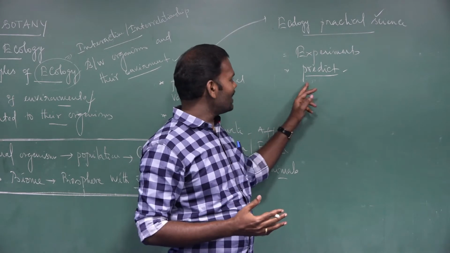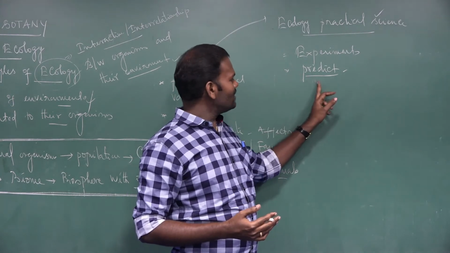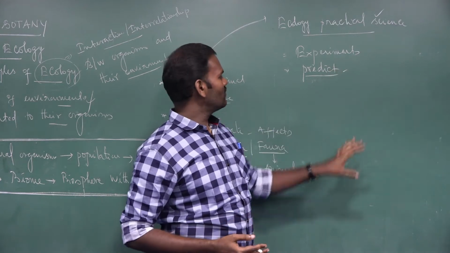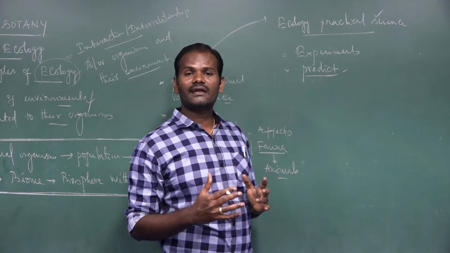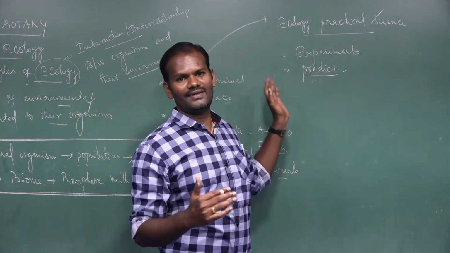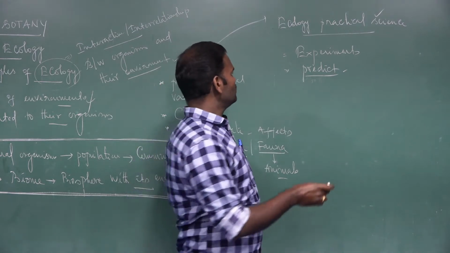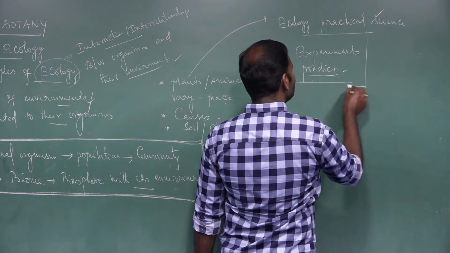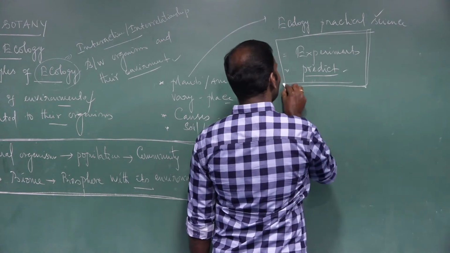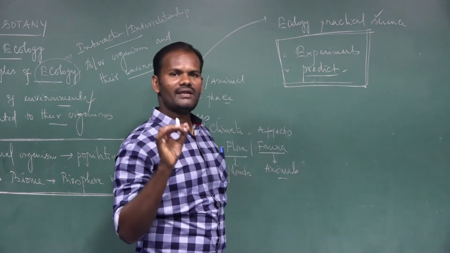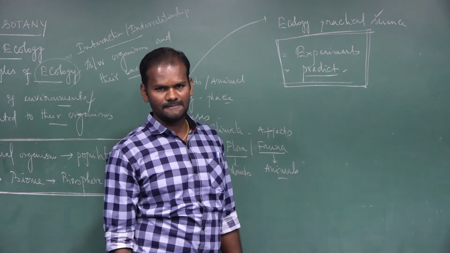So we can easily understand. So we can predict how these organisms interact with the environment, and clearly understand what the basic principles involved in ecology are. So that is why it is an experimental or practical science. Ecology is an important experimental and practical science.